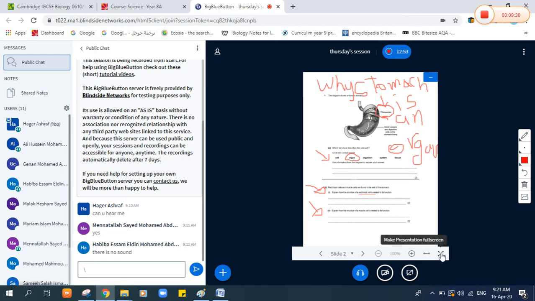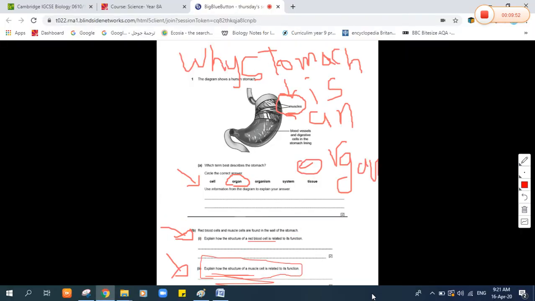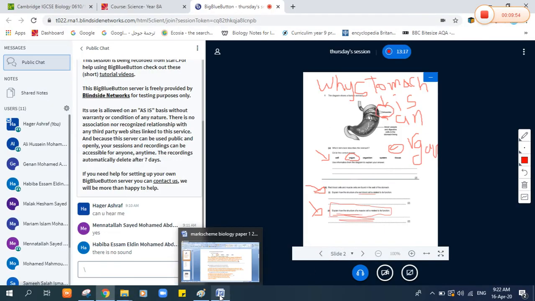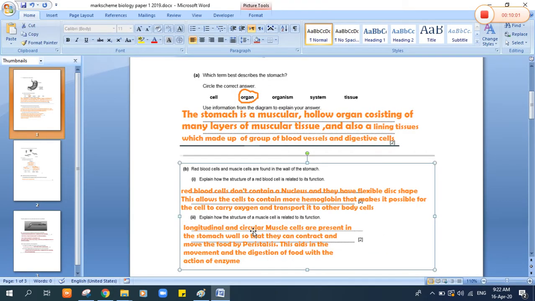The question is, explain how the structure of a muscle cell is related to its function. Okay, great, this is a good question too. I'll explain how the structure of the muscle cell is adapted to its function. Can anyone tell me how the muscle cell is adapted to its function, as we did with the red blood cell?